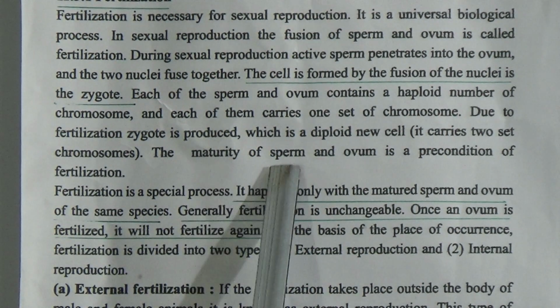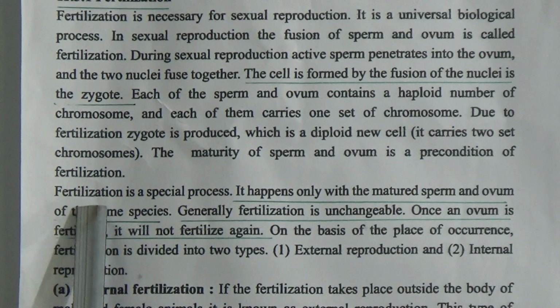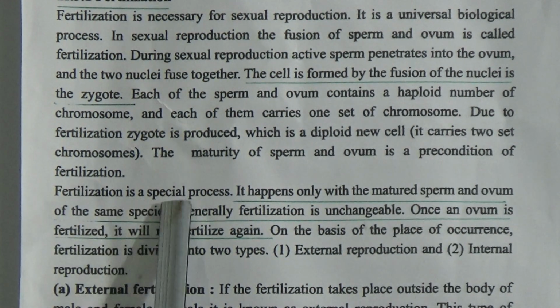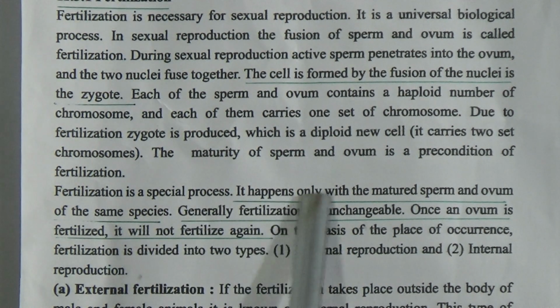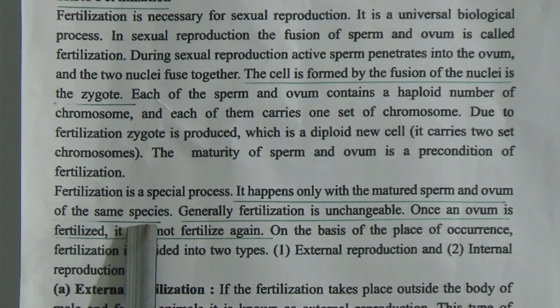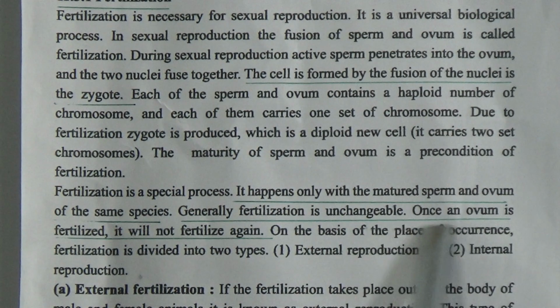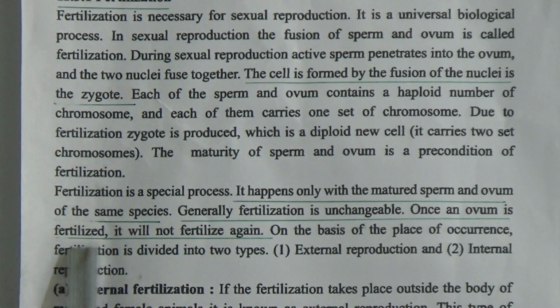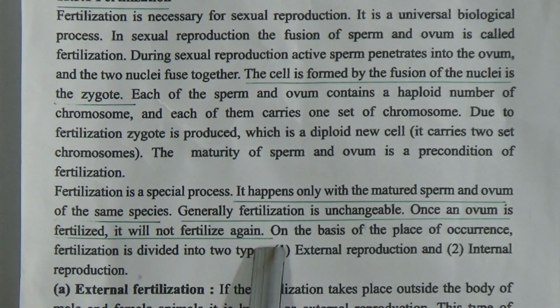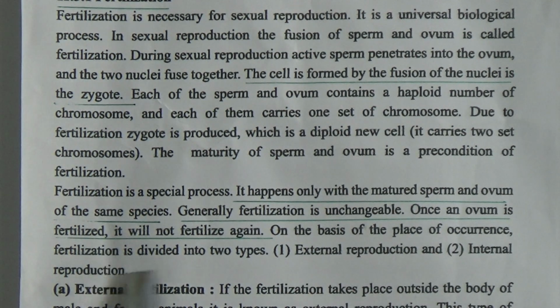The maturity of sperm and ovum is a precondition of fertilization. Fertilization is a special process. It happens only with the mature sperm and ovum of the same species. Generally, fertilization is unchangeable. Once an ovum is fertilized, it will not fertilize again. On the basis of the place of occurrence, fertilization is divided into two types: external fertilization and internal fertilization.